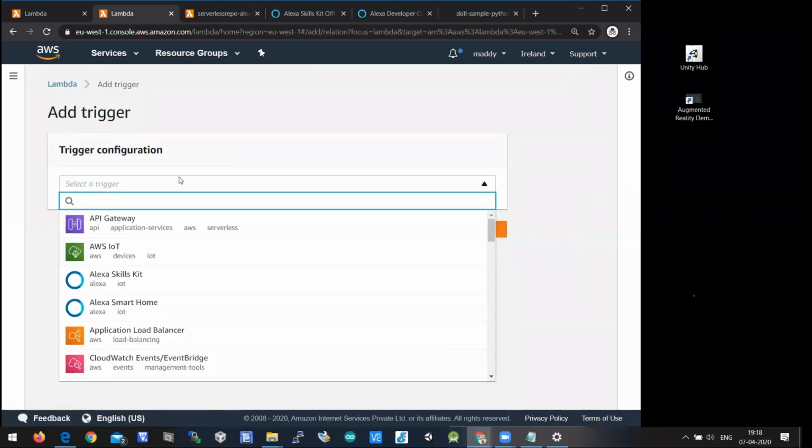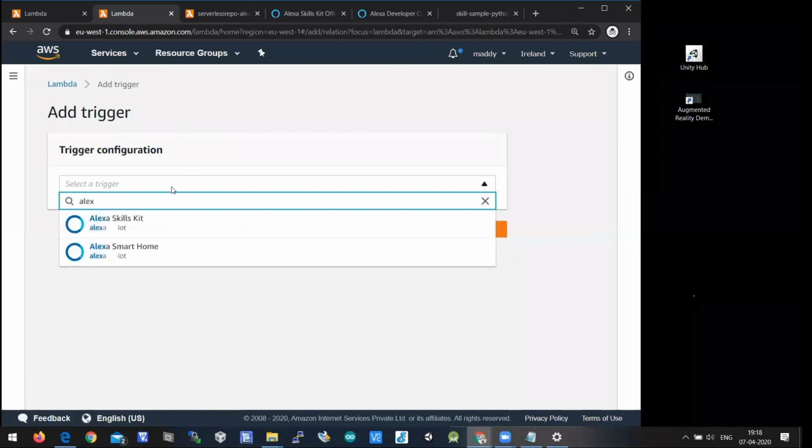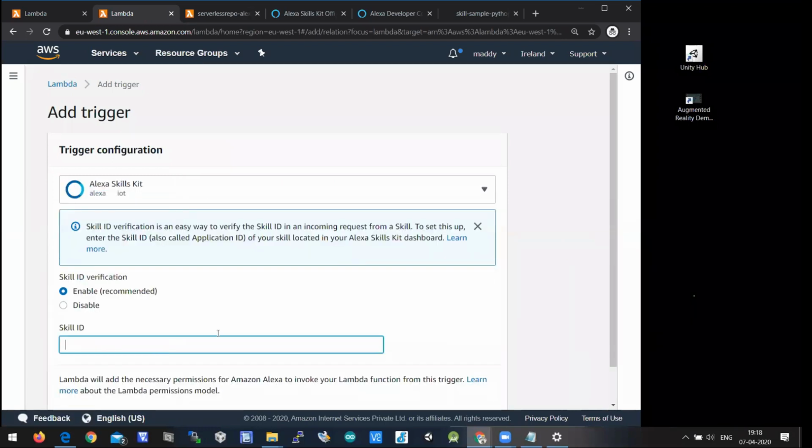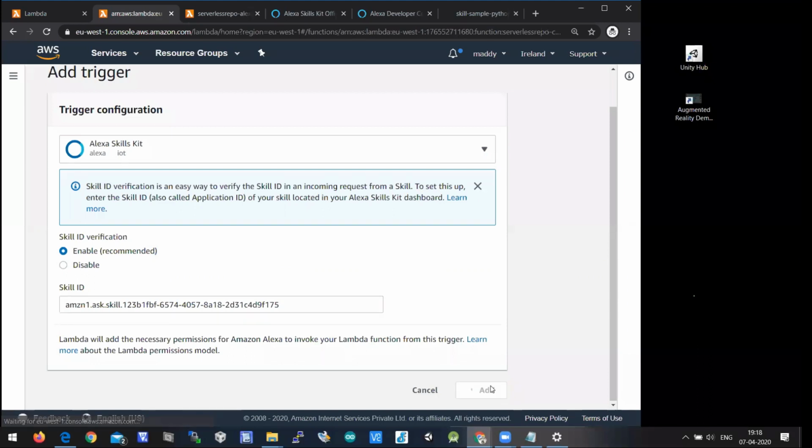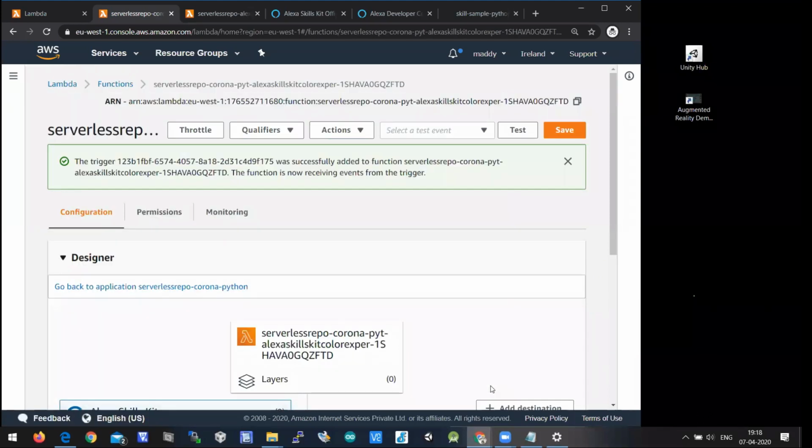Add trigger, you need to select Alexa Skills Kit. Paste your skill ID here and click on add. When you click on add, that particular skill will be associated with this Lambda function.